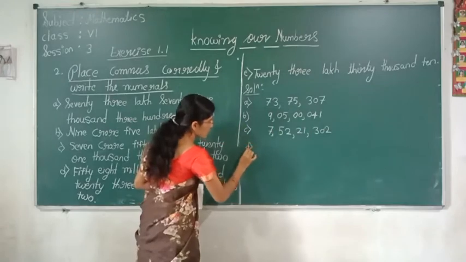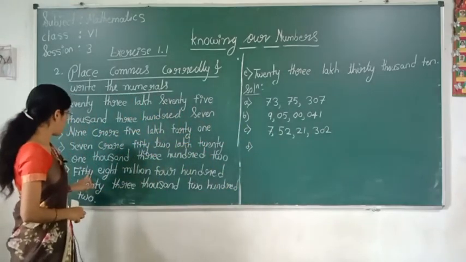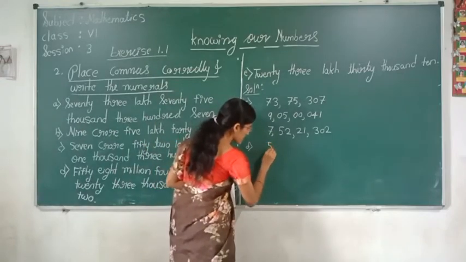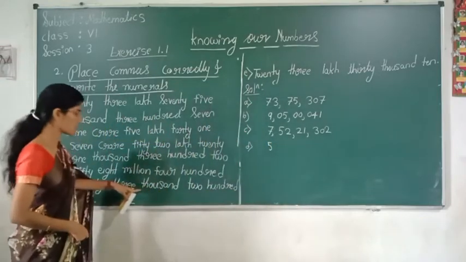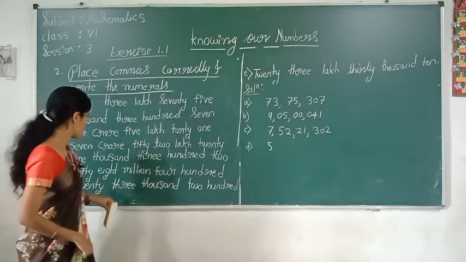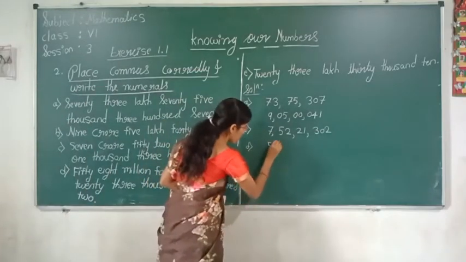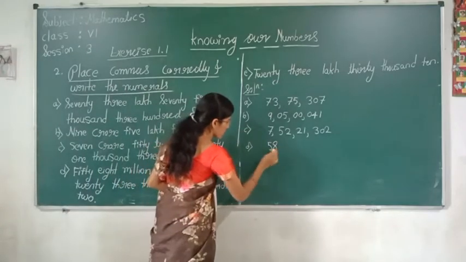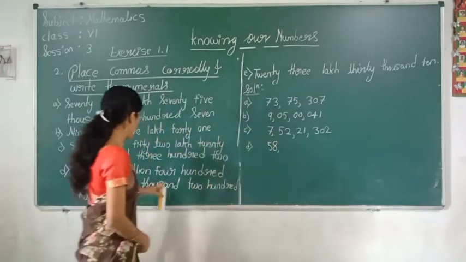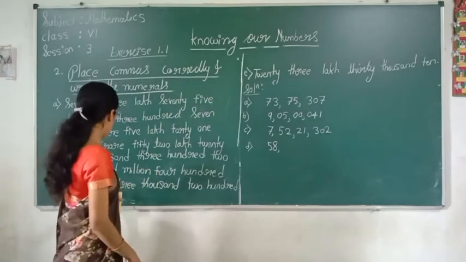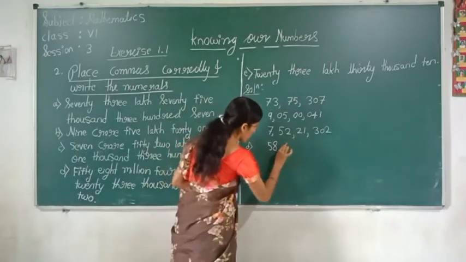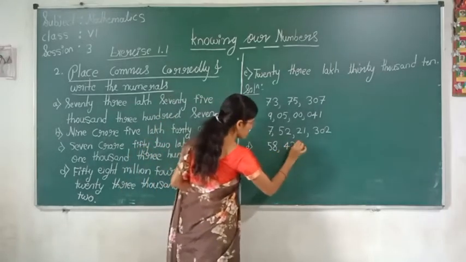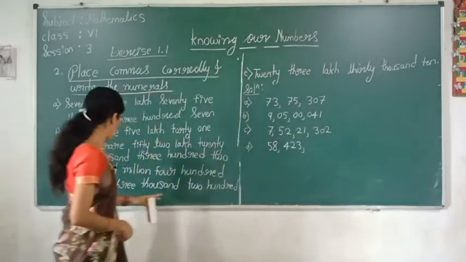So we will see now D1: 58 million. This is in the international system, right? 58 million 423,202.